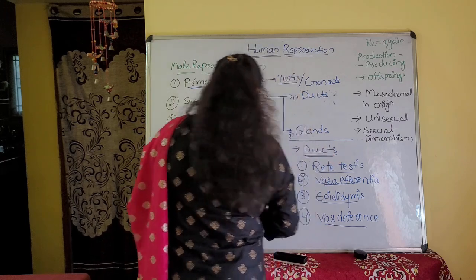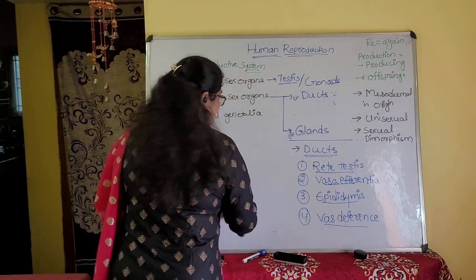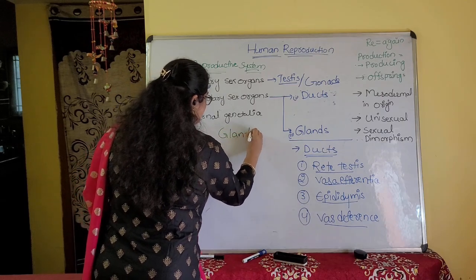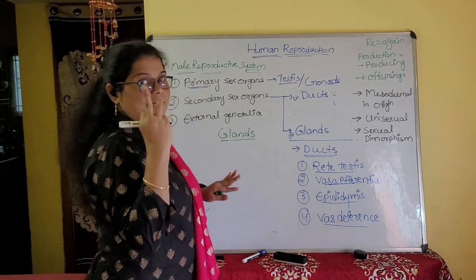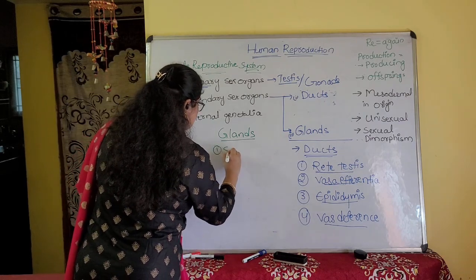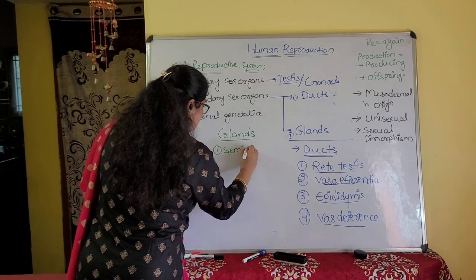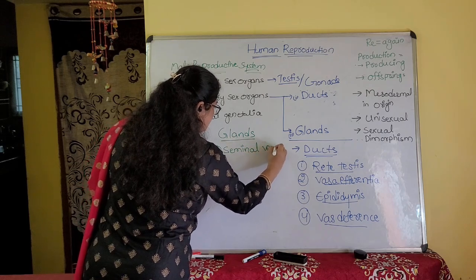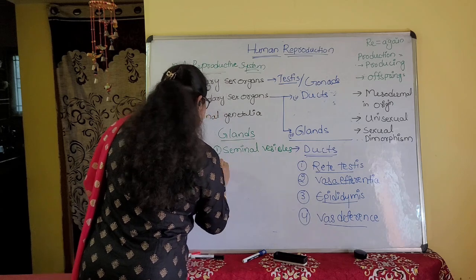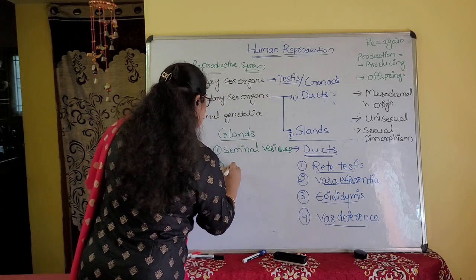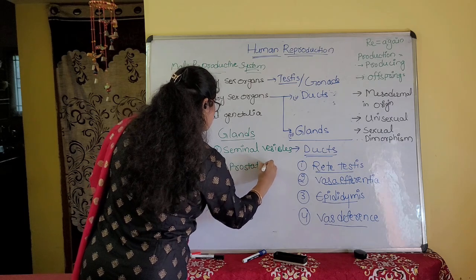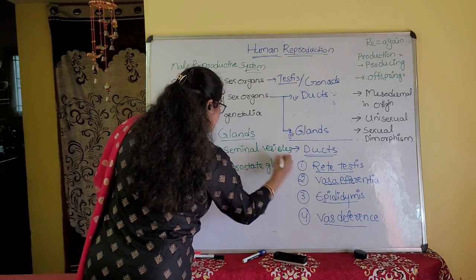Then come to the glands. In the male reproductive system, three types of glands are present. First one is seminal vesicles. Second one is prostate gland.